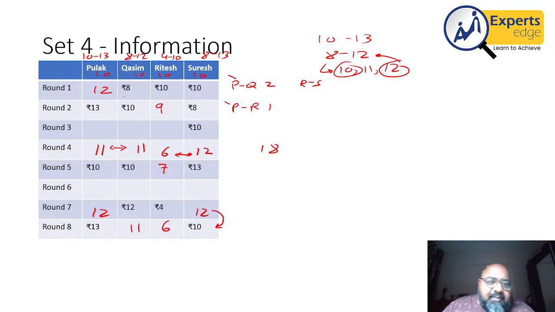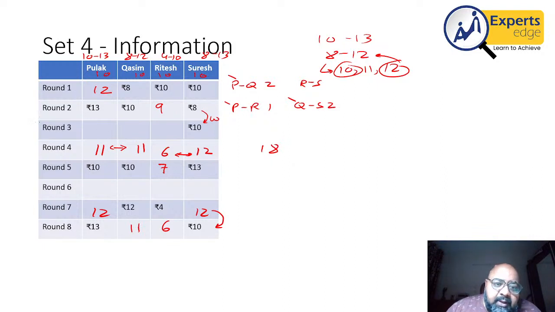And for Kasim and Suresh, Kasim won 2 rupees, Suresh lost 2 rupees. So there is a game of 2, which Kasim won. This is the pairing. So in the next round, P and have 2 rupees. So someone has to lose 2 rupees as well, right?